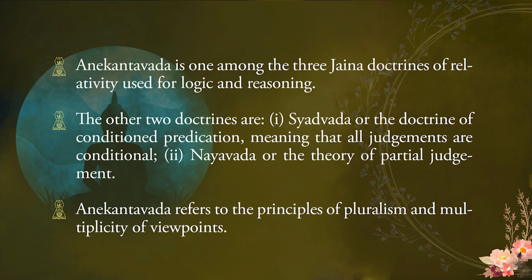Anekantavada is one among the three general doctrines of relativity used for logic and reasoning. The other two doctrines are Syadvada, or the doctrine of conditional predication, which means that all judgments are conditional, and the other is Nayavada, or the theory of partial judgment. Anekantavada refers to the principle of pluralism and multiplicity of viewpoints.